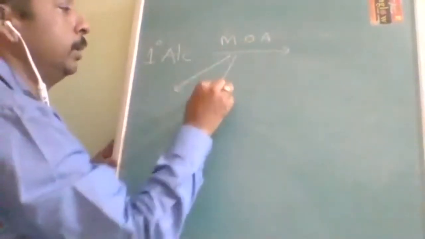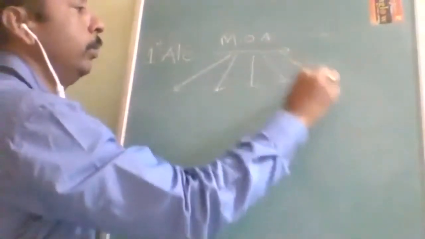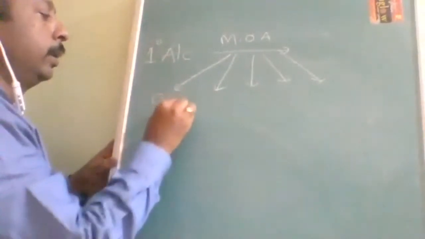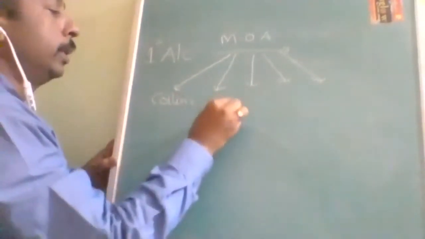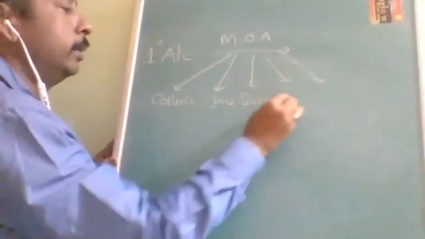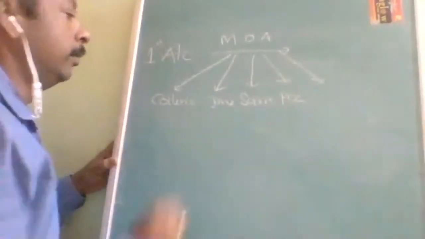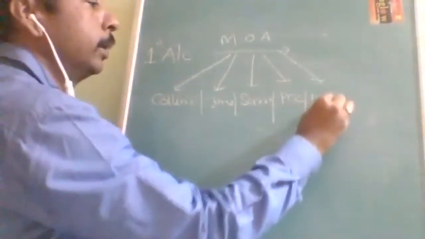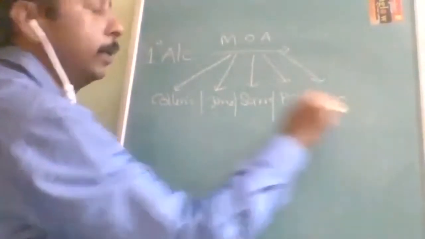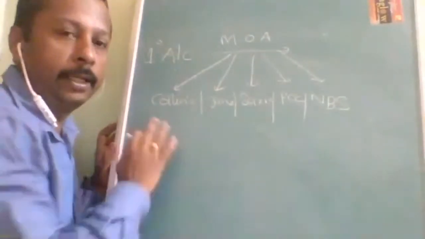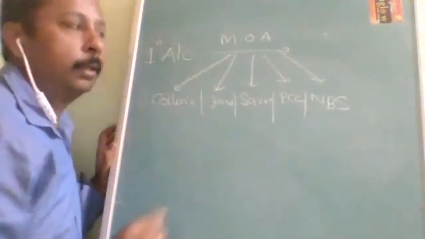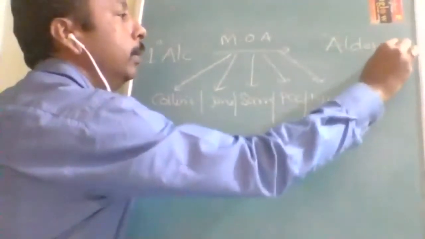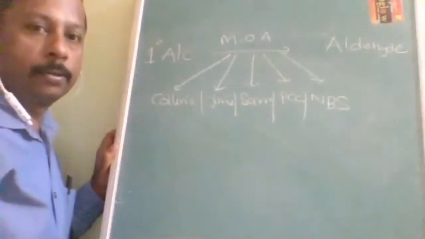What are the mild oxidizing agents? 5 examples I told you: Collins reagent, Jones reagent, Sarrett's reagent, PCC, and NBS. These are the 5 mild oxidizing agents, and anything can be written on the arrow. They are going to convert it into aldehyde. Is it understood, students?